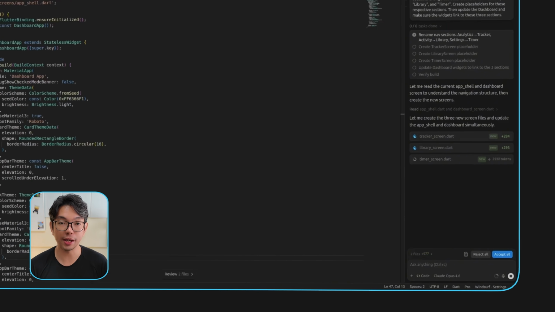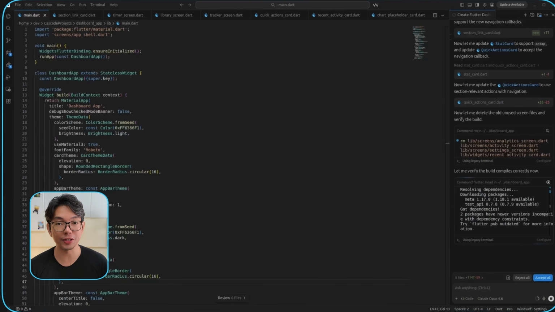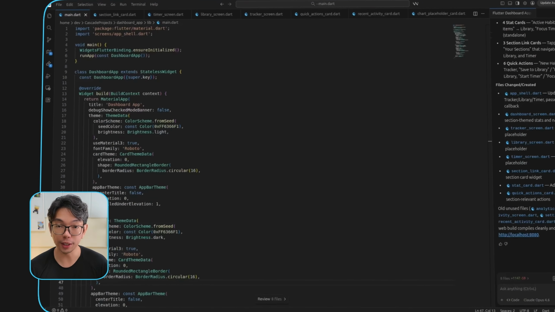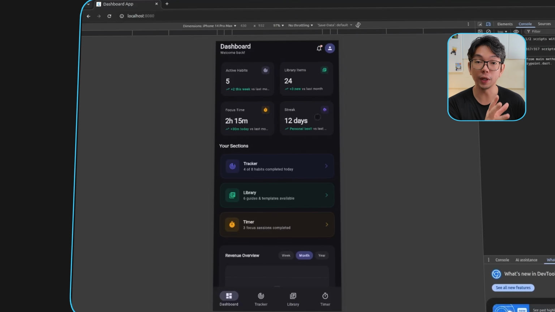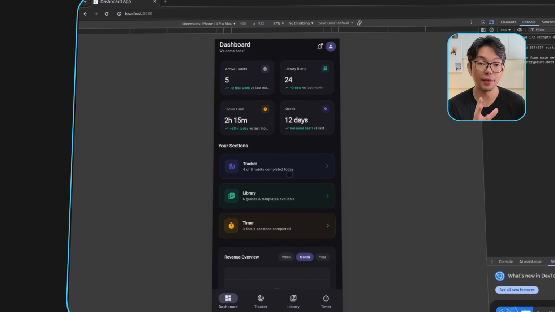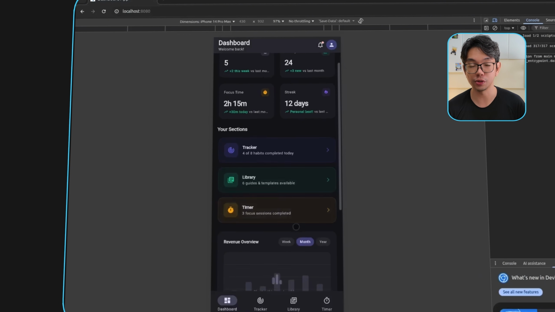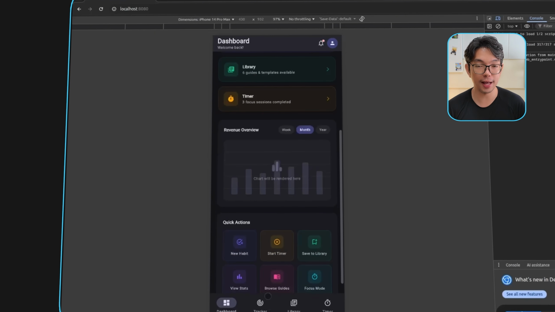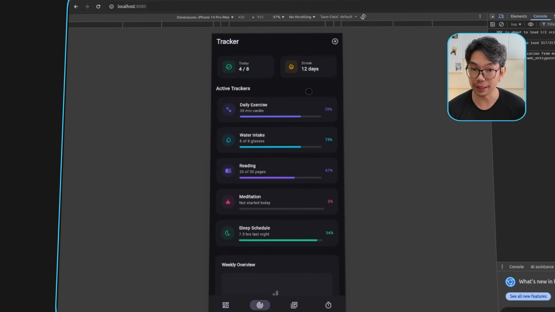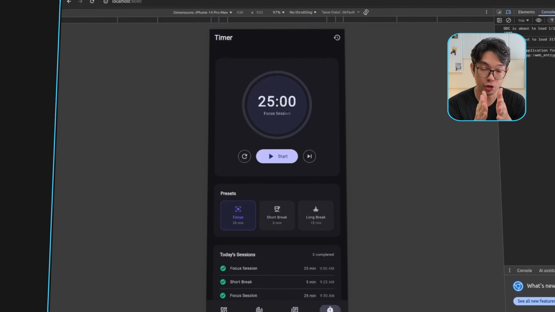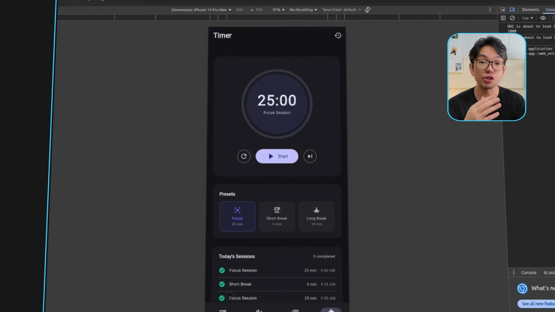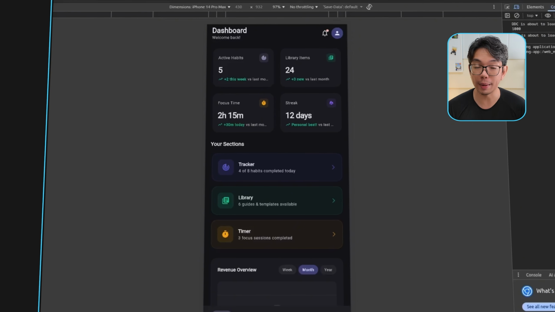And once that prompt's sent, we're just going to wait for Windsurf to restructure everything. And then after that, we can go ahead and preview the app again. So now you'll see that the sections here are renamed exactly how we asked, and the dashboard widgets reflect those new sections. There's still no real functionality inside of them, not yet, and that's completely fine. What matters here is that the app now has direction. The structure matches the idea, and from here we can just start building the actual features that will make it useful.